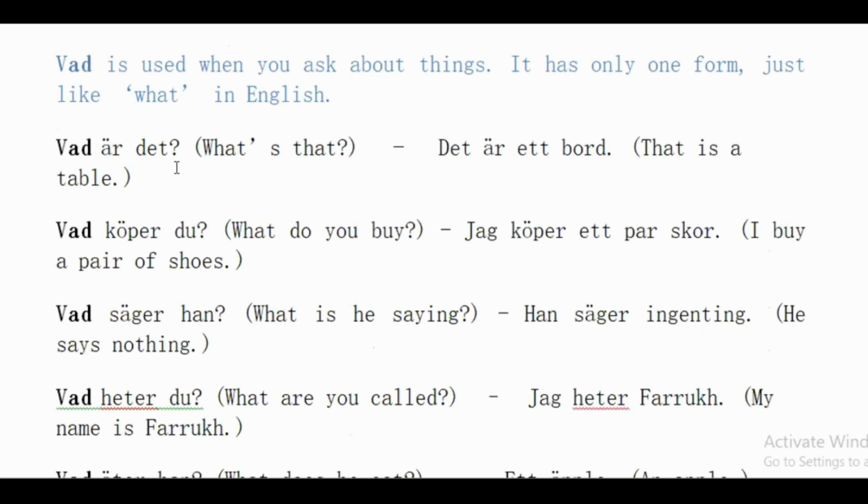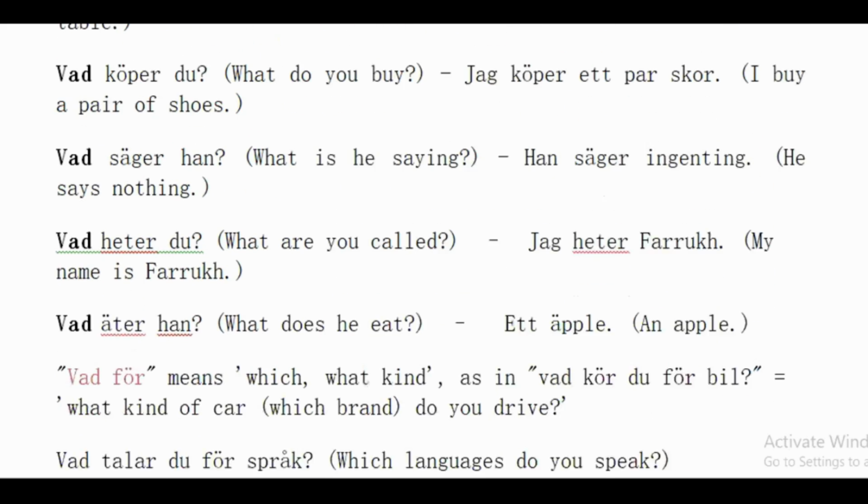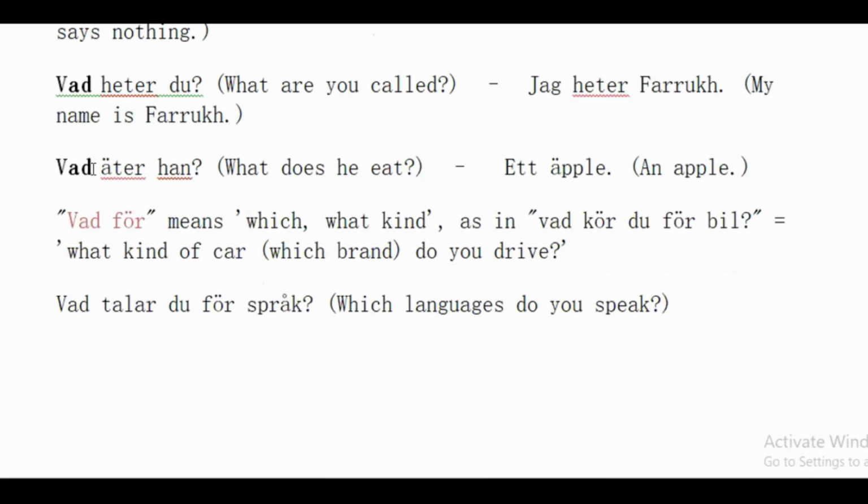Next we have vad. Vad är det means, this is simple, like in English we have what is that? Det är ett bord. It is a table. Vad shoppar du? What do you buy? Jag shoppar ett par skor. I'm buying a pair of shoes. Vad säger han means what is he saying? Han säger ingenting. He doesn't say anything. Vad heter du? Jag heter Farouk. Vad äter han? What does he eat?